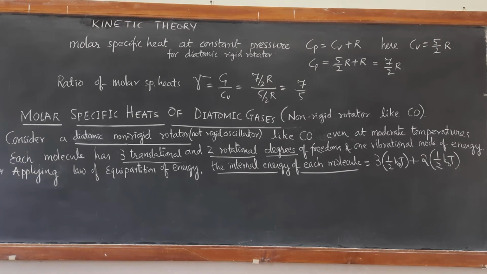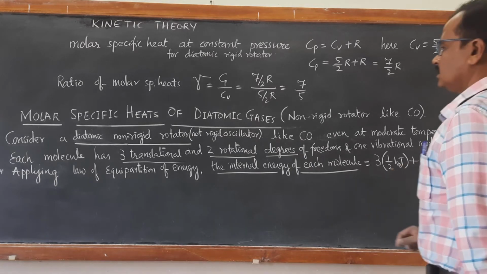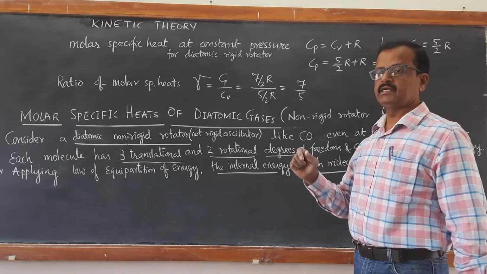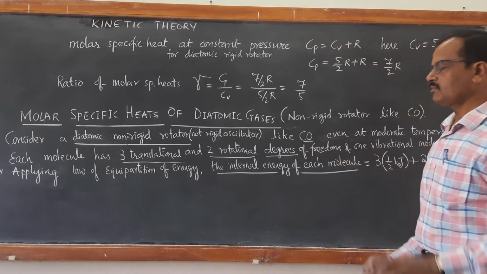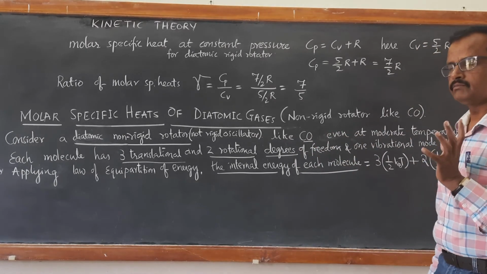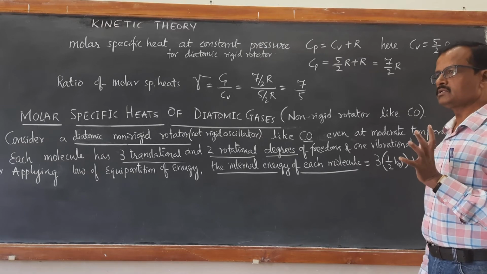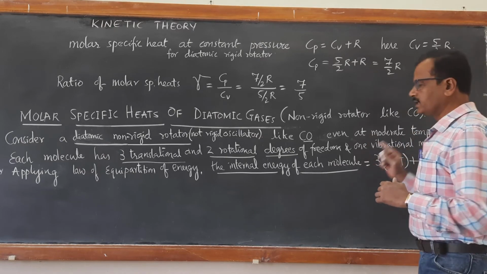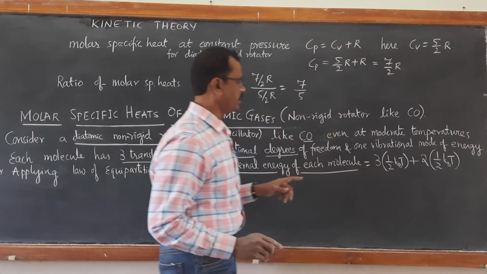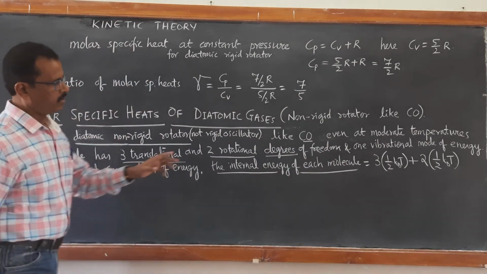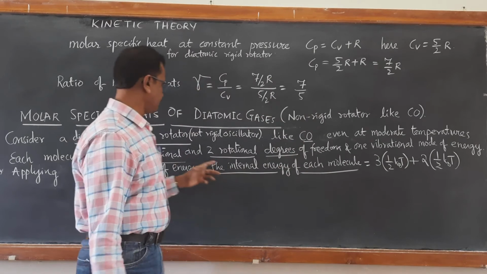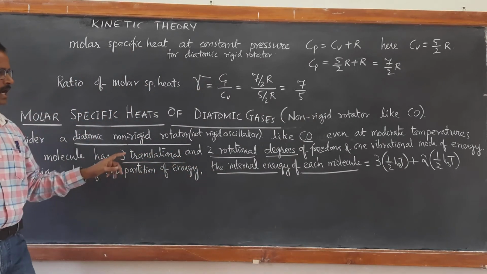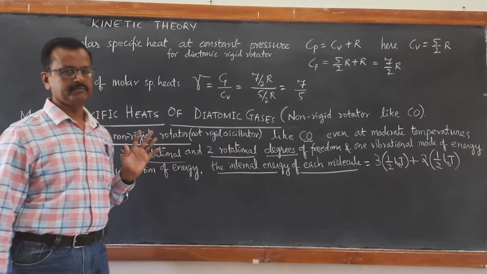Now consider a molecule which is not a rigid oscillator, like carbon monoxide. Carbon monoxide is a diatomic gas which, even at moderate temperatures, will have 1 vibrational mode of energy in addition to 3 translational and 2 rotational degrees of freedom.